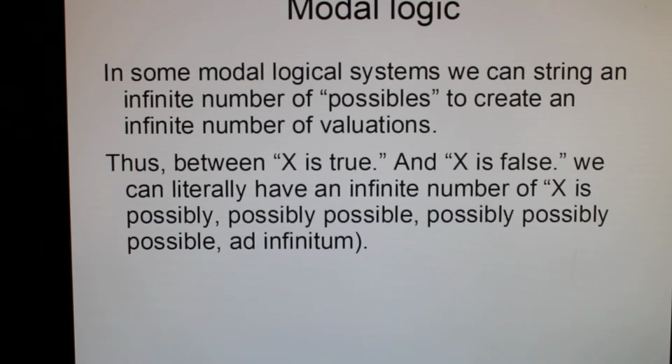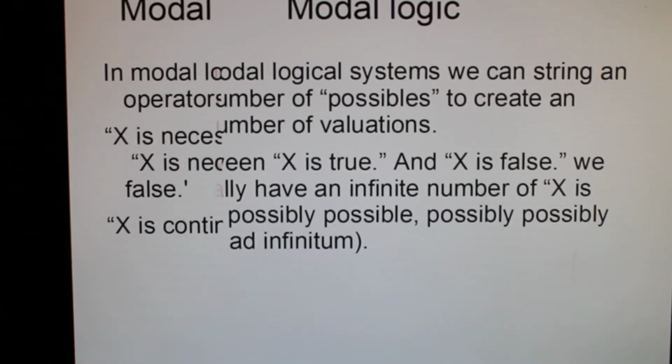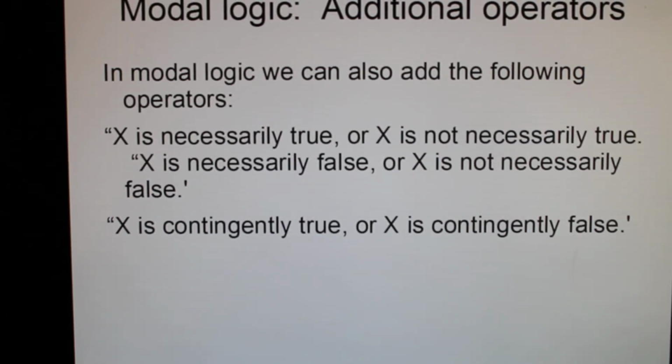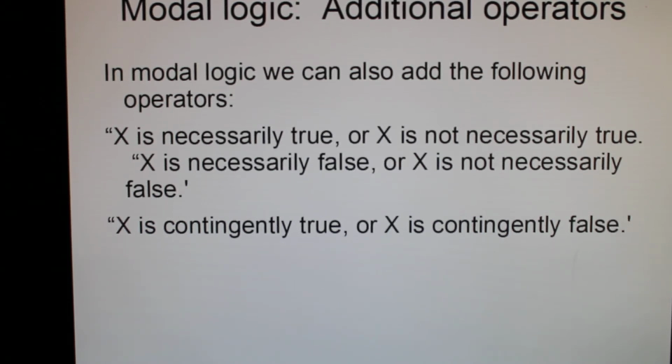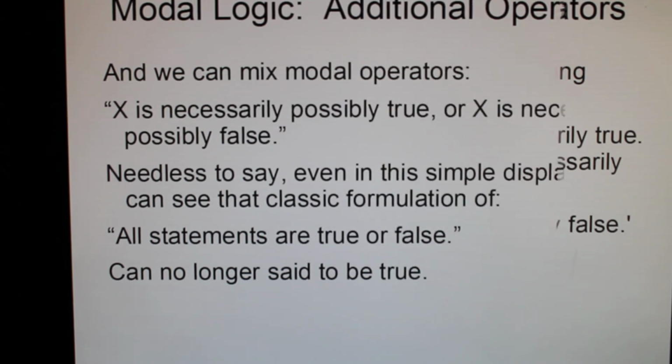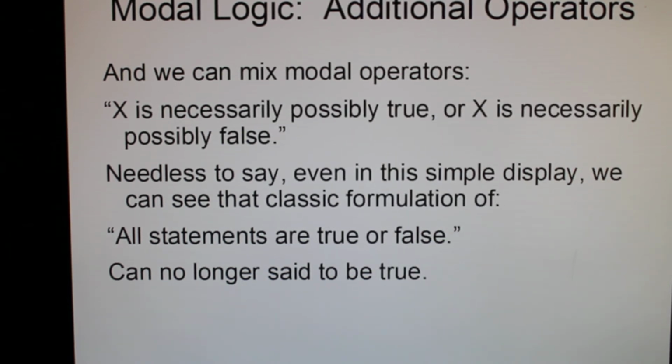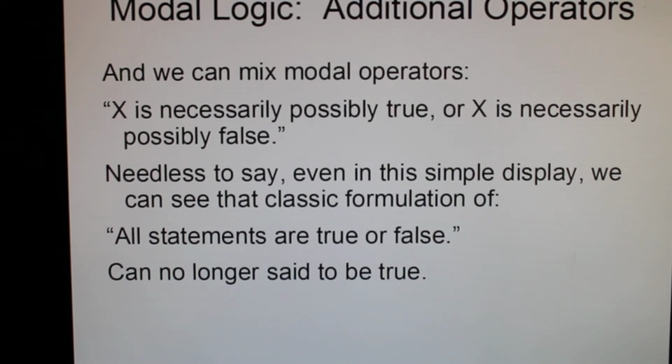In some modal logical systems, we can string an infinite number of possibles to create an infinite number of evaluations. Thus, between X is true and X is false, we can literally have an infinite number of X's possibly possibly possible ad infinitum. In modal logic, we can also add the following operators. X is necessarily true, or X is not necessarily true. X is necessarily false, or X is not necessarily false. X is contingently true, or X is contingently false. And we can mix modal operators. X is necessarily possibly true, or X is necessarily possibly false.